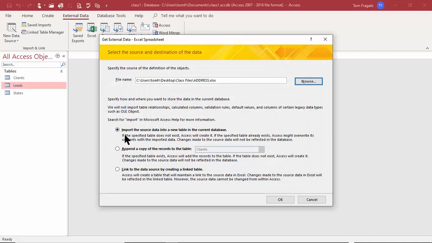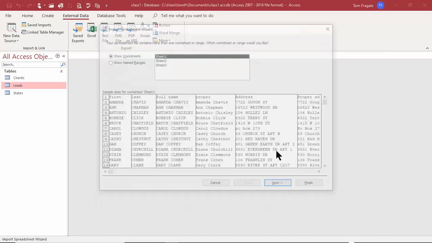Now again, import is going to make a new table in Access. It'll be a copy of that data. Append means the table already exists in Access. Now let me say something about the append. If you use the append, the table has to already exist in Access, and it's only going to import the fields that are the same. So if you use append, you'll have a table in Access, and it's only going to actually use the fields that have the same field name in the Excel spreadsheet. So that's an important fact. And then we'll see what links are in a little while. So we'll pick on Import, and I'll click on OK.